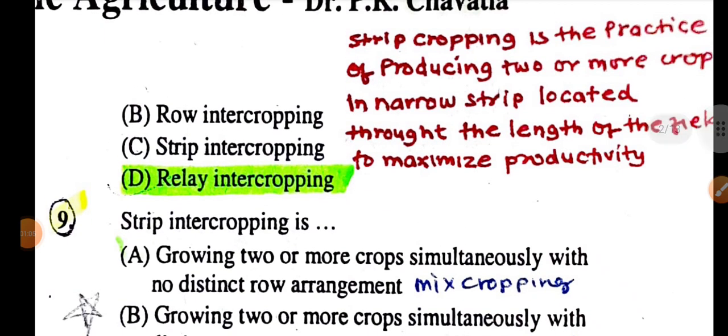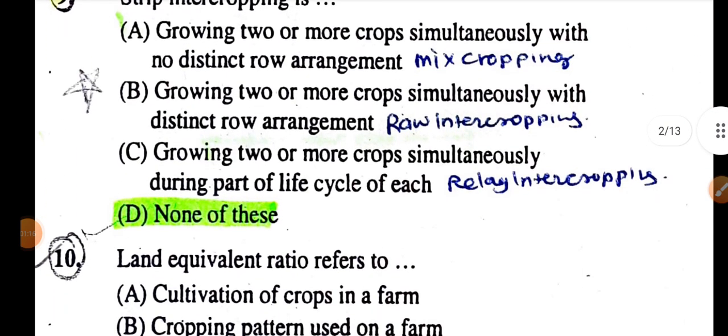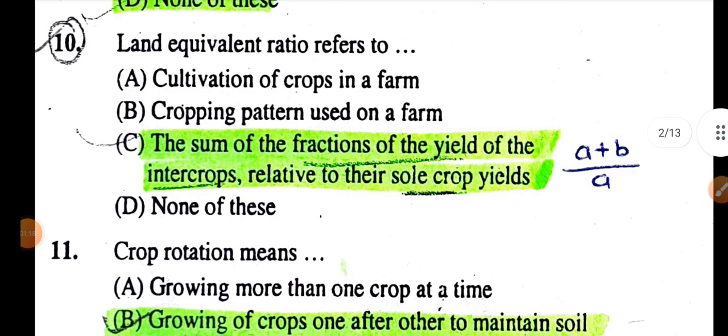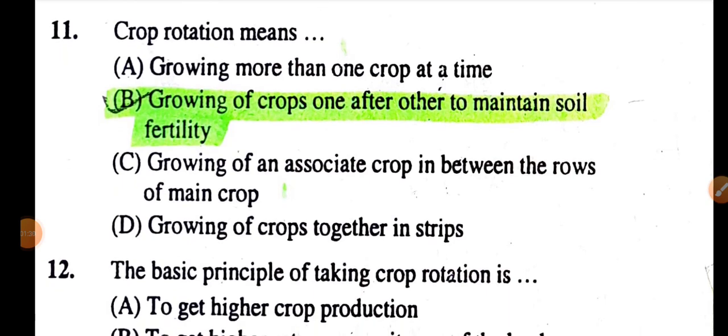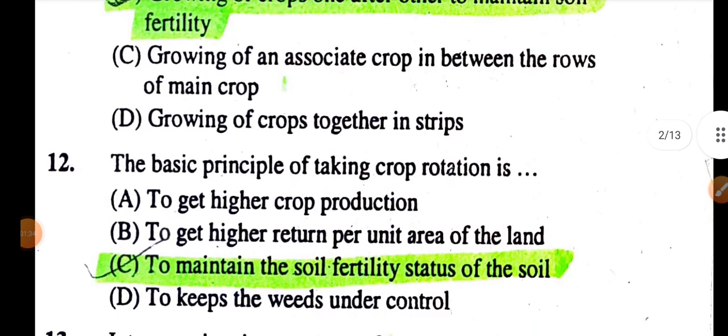Strip cropping is referred to practice of producing two or more crops in a narrow strip located through the length of field to maximize productivity. Land equivalent ratio is referred to sum of fraction of yield of intercrop relative to their sole crop yield. Crop rotation means growing of crop one after another to maintain soil fertility.